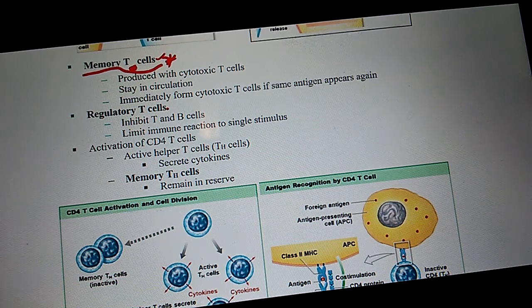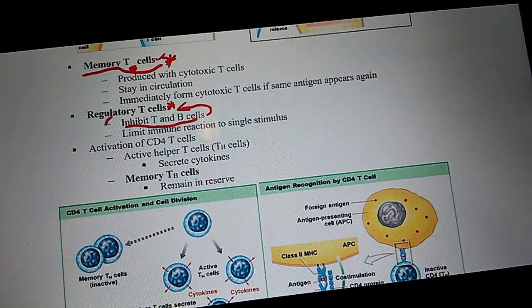If I said to you, what cell will inhibit T and B cells once the infection has been resolved, the answer is regulatory T cells. Once the infection has been resolved and you don't need T and B cells anymore, regulatory T cells tell the T and B cells to relax.